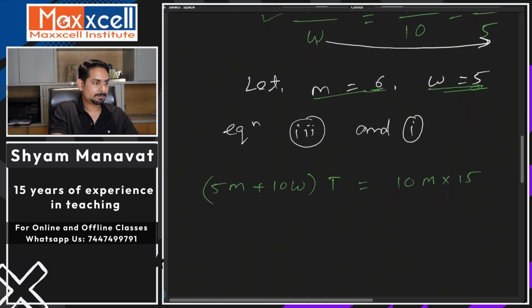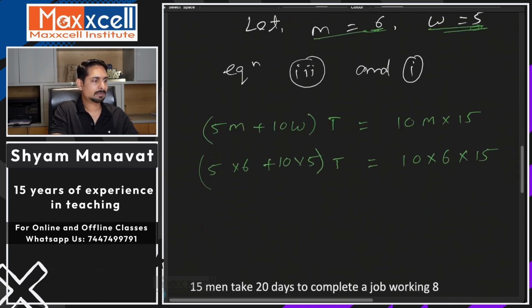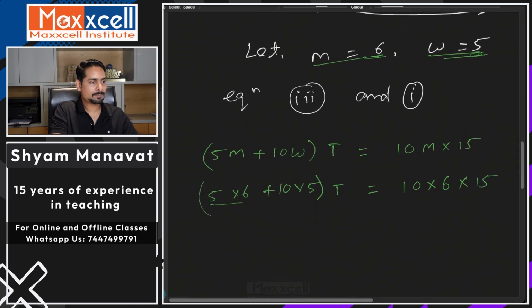So substitute the value here, m equal to 6, w equal to 5. The time we need to find out, m equal to 6 and 15 as it is. Simplify further, this is 30, this is 50, 30 plus 50 is 80t. Here you go, I'm not a big fan of calculation.